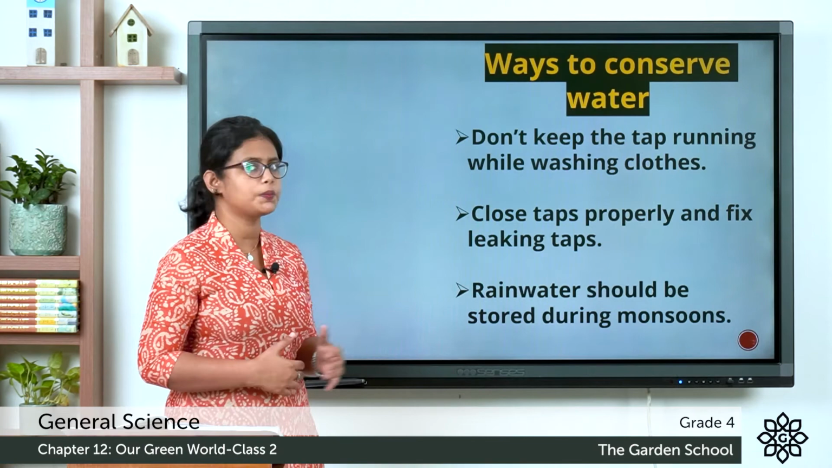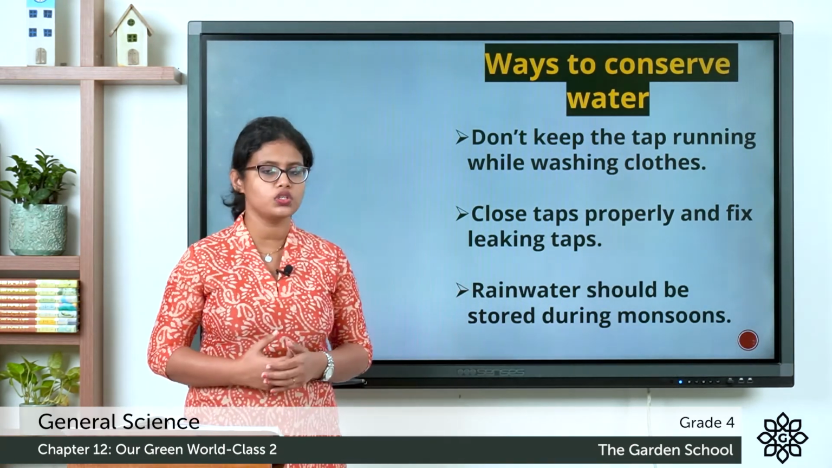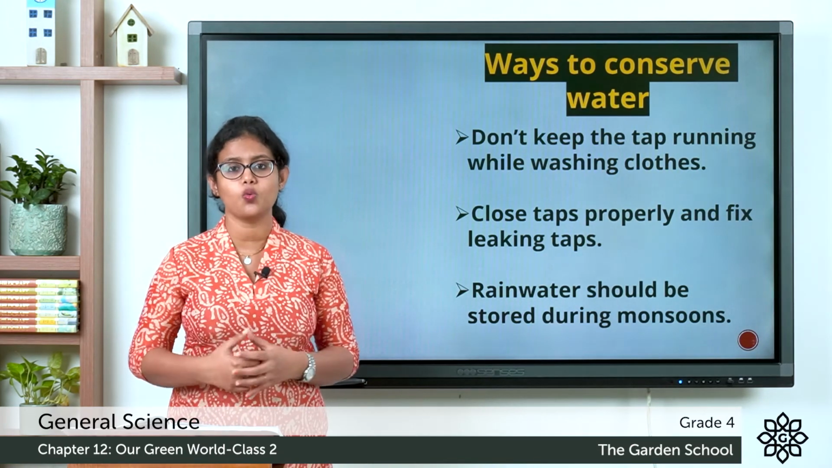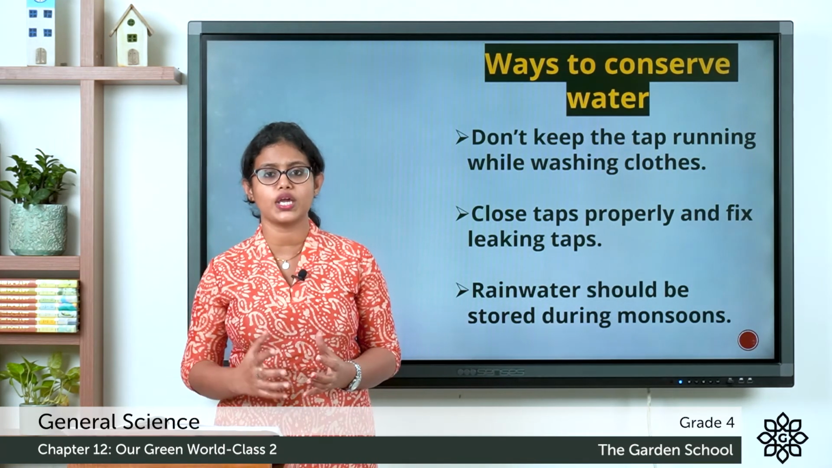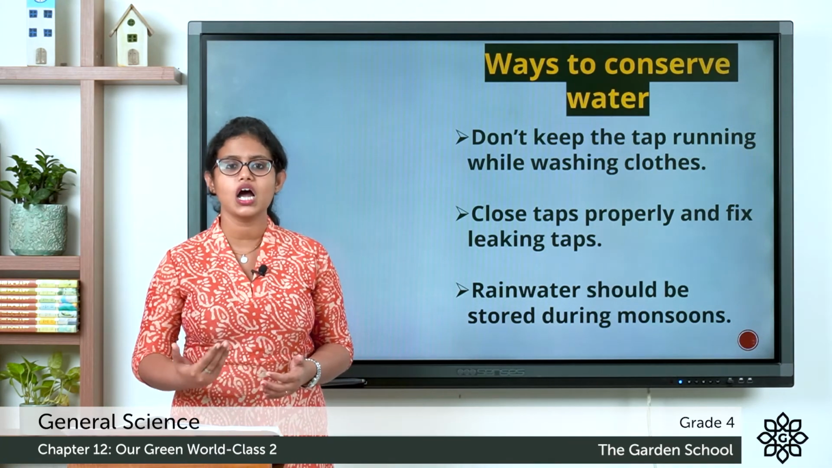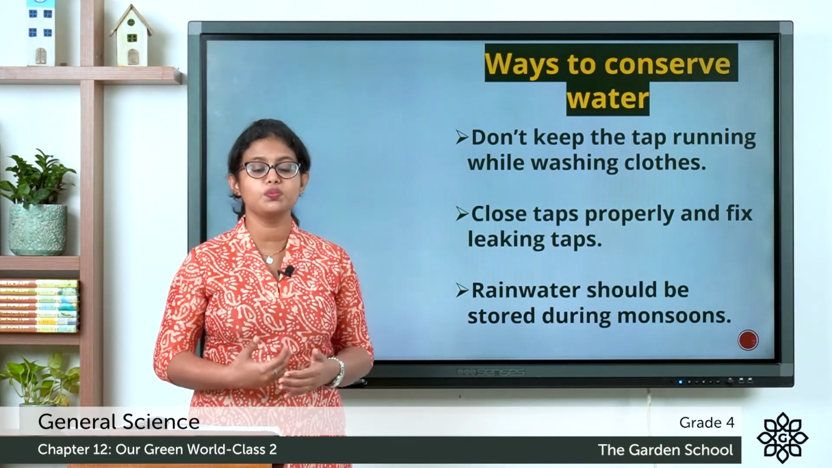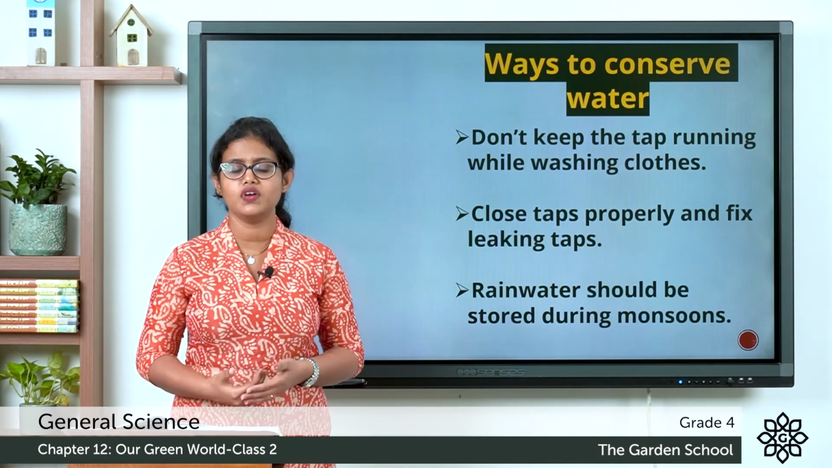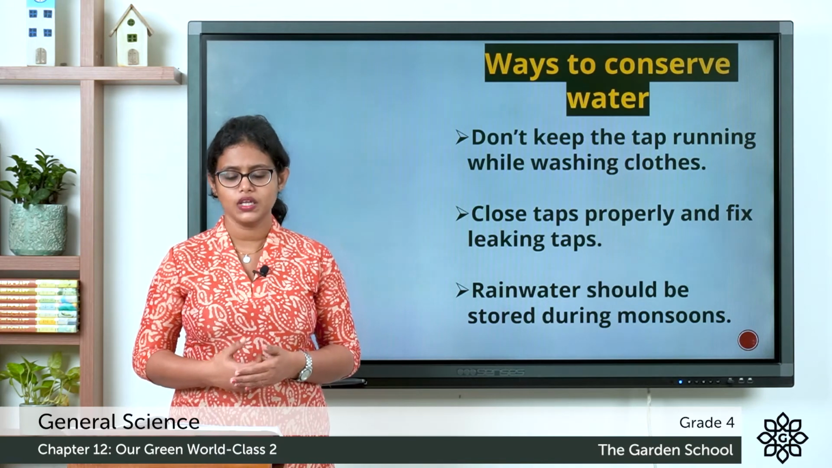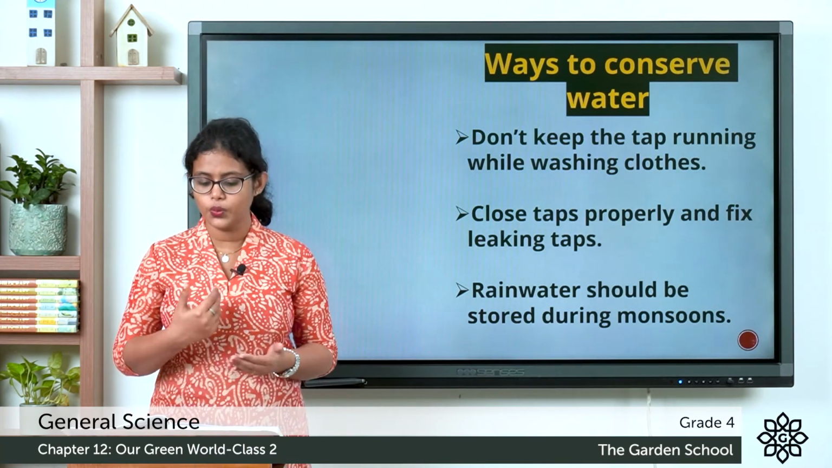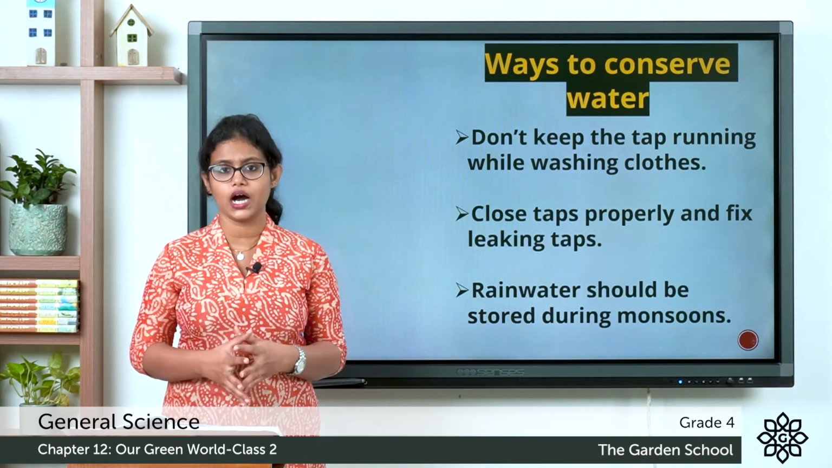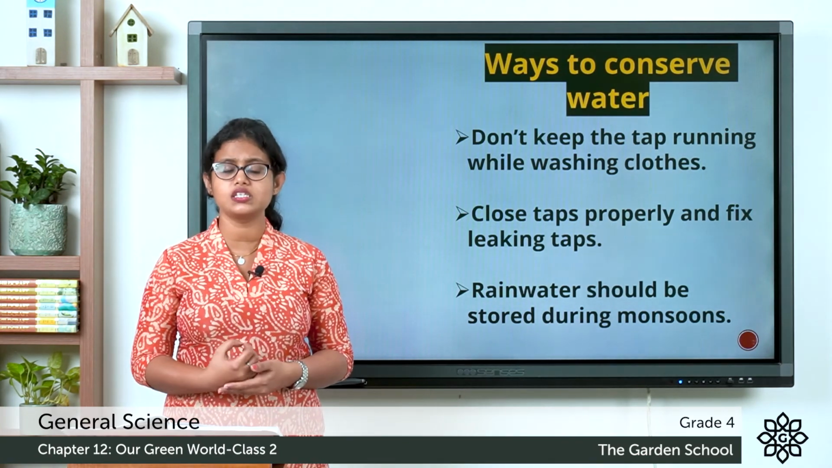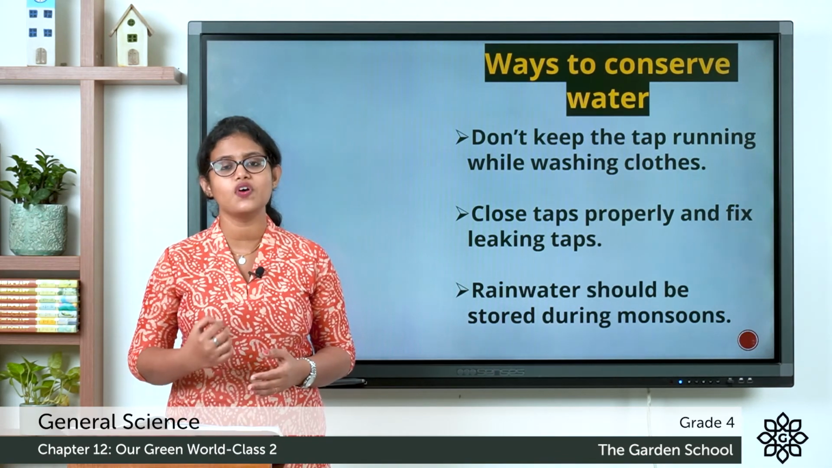The third point. Rainwater should be stored during monsoons. So during this time, we can store water. Collecting and storing of rainwater, we call it rainwater harvesting. So rainwater should be stored during monsoon. It is one of the important ways in which we can conserve water. The other way is that we can construct small dams to collect rainwater. So these are some of the ways in which we can save water.